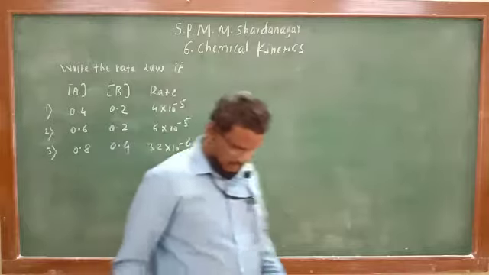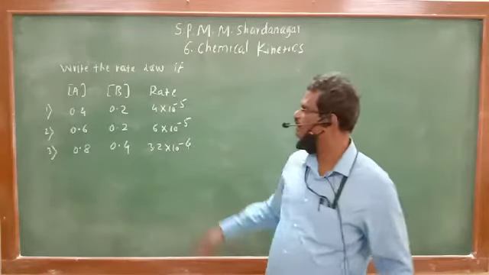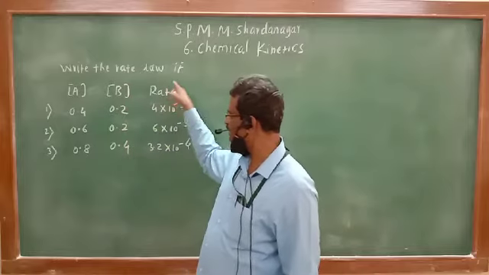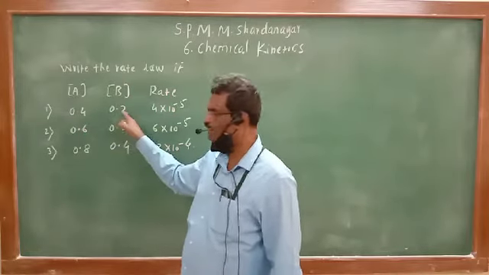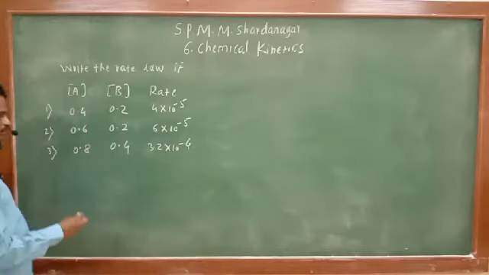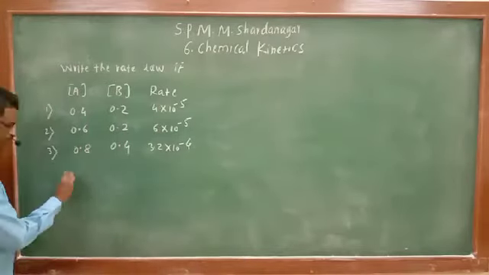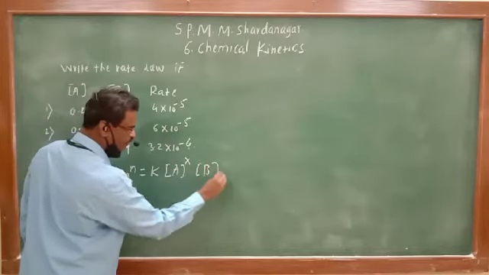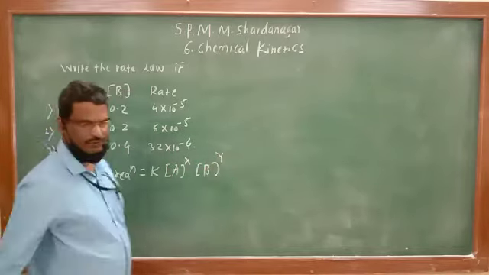Here we have to write the rate law for this data: initial concentration of A, initial concentration of B, and the rate of reaction whenever A and B are combined together. So write the rate law. We know the rate of reaction will be given as K into concentration of A raised to X into concentration of B raised to Y. That is the rate of reaction.